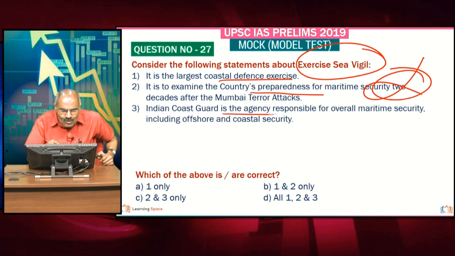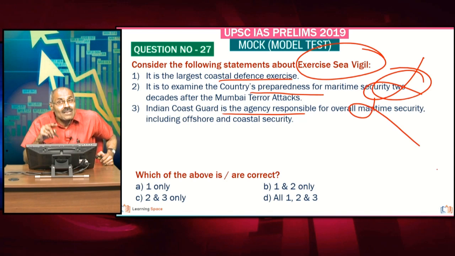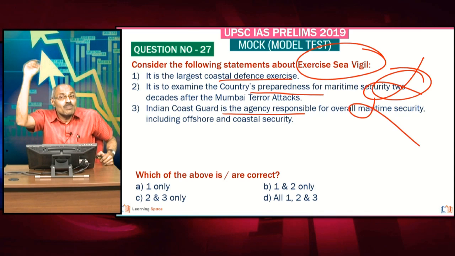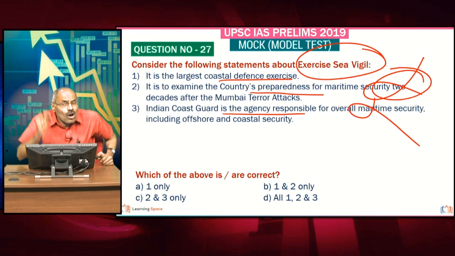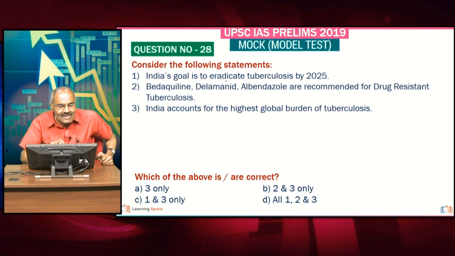Then Indian Coast Guard. This is the agency responsible, absolutely wrong. In fact, the agency with overall responsibility is the Indian Navy, please don't forget, for our maritime security. Whether it is coastal security or offshore security, overall marine security is with the Indian Navy, don't forget. And friends, 1 only is correct.